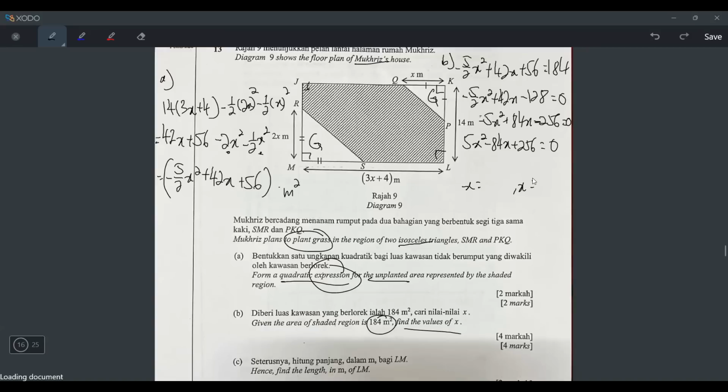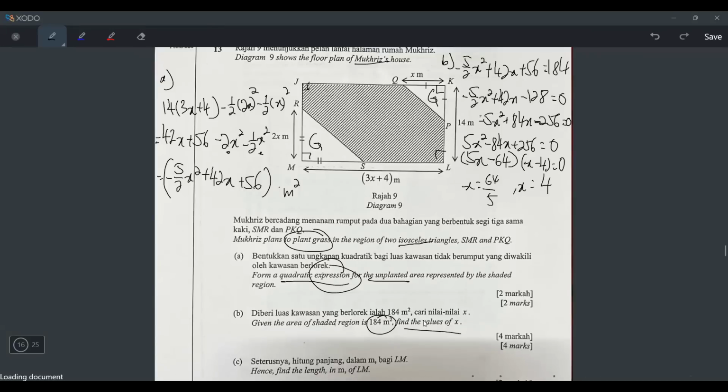So mode, polynomial, B2. Okay, what's the A? 5. What's the B? Negative 84. What's the C? 256. I hope you know how to tekan. The first answer says 64 over 5. And then the second answer is 4. So it means atas punya bracket saya kena tulis macam mana? X, this is positive, so I should write minus 64. And then the 5 letter depan. This is positive 4, so I should write minus 4 equals 0. So done already lah.